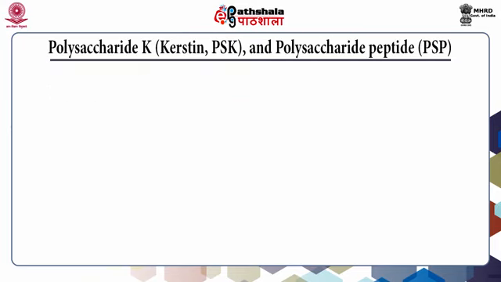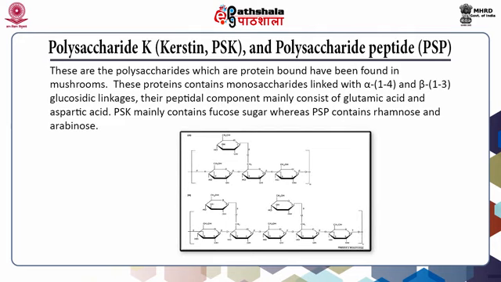Polysaccharide K and polysaccharide peptide, namely PSK and PSP. These are the polysaccharides which are protein bound and have been found in mushrooms. These proteins contain monosaccharides linked with 1 to 4 alpha and 1 to 3 beta glucosidic linkages, and their peptidyl component mainly consists of glutamic and aspartic acid. PSK mainly contains fructose sugar, whereas PSP contains rhamnose and arabinose.